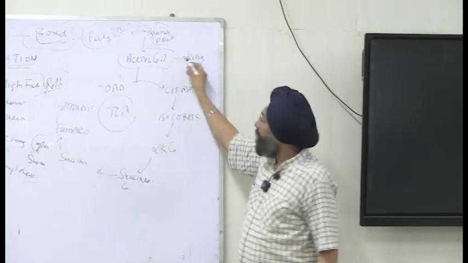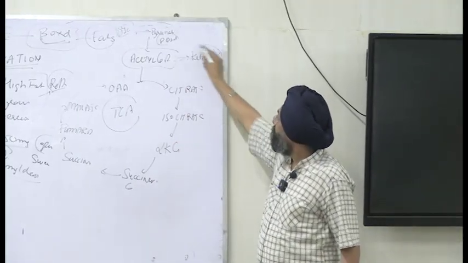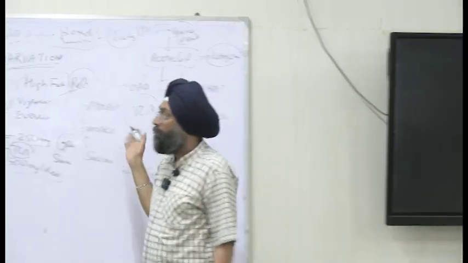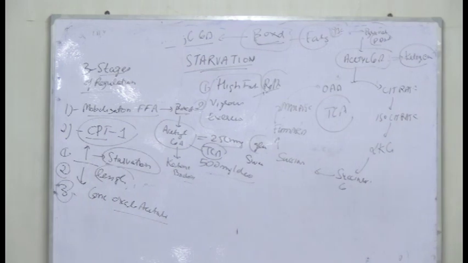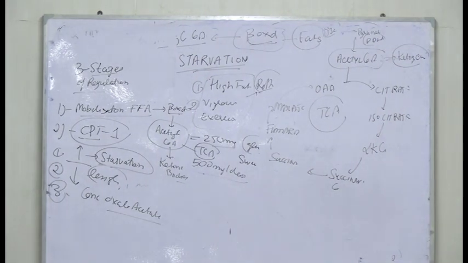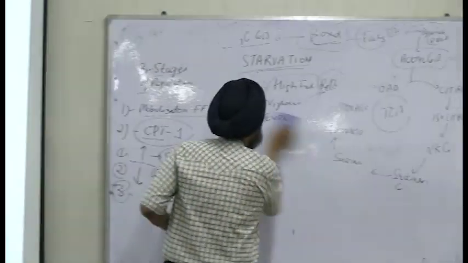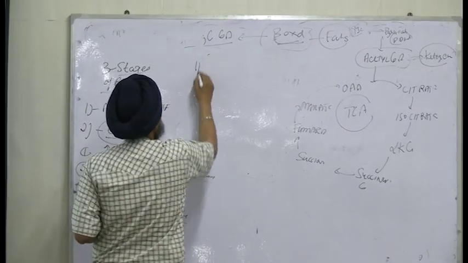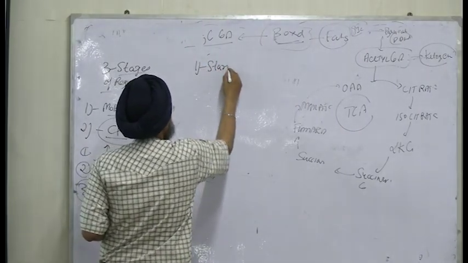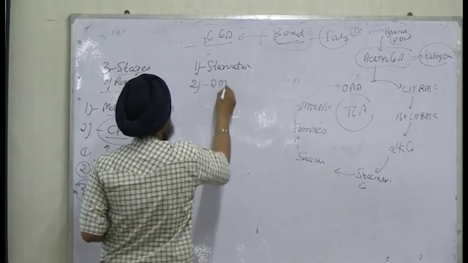So this is the turning point, whether it has to go via TCA or via ketogenesis. How does the body decide whether it is going for ketogenesis or not? Tell me. What will happen in case of the two major associated conditions, starvation and diabetes mellitus.